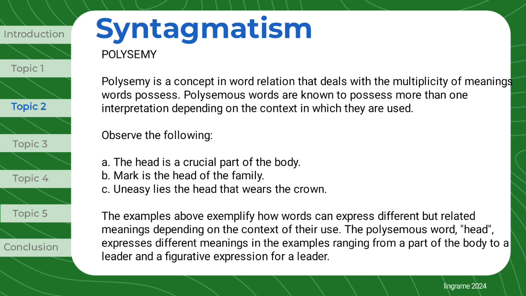Observe the following. The head is a crucial part of the body. Mark is the head of the family. Uneasy lies the head that wears the crown. The examples above exemplify how words can express different but related meanings depending on the context of their use. The polysemous word, head, expresses different meanings in the examples ranging from a part of the body to a leader and a figurative expression for a leader.